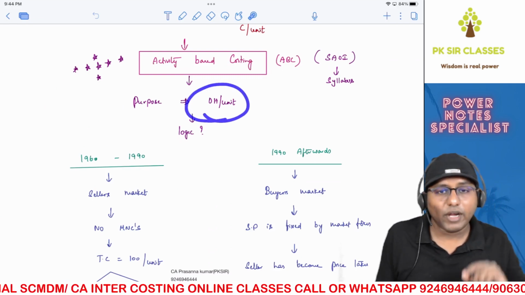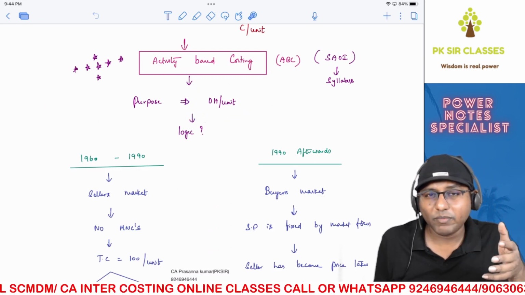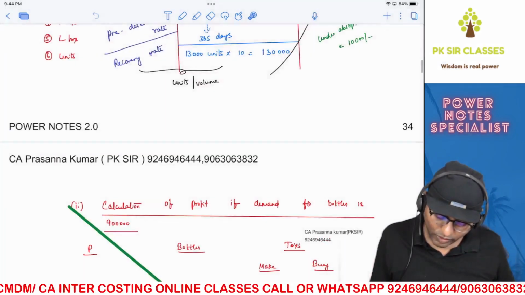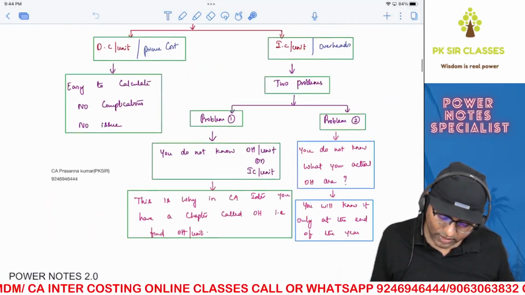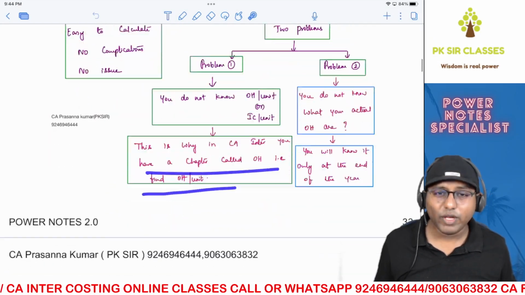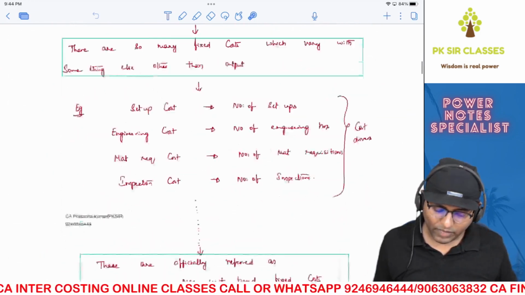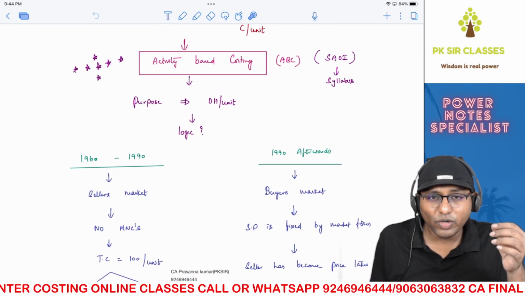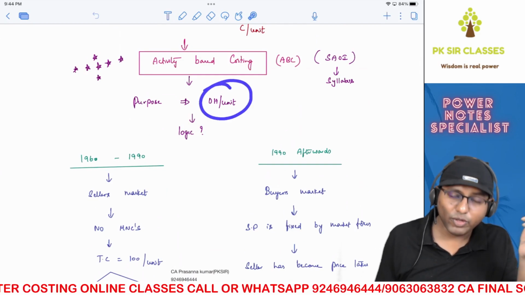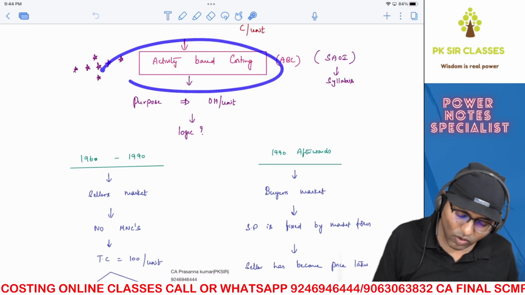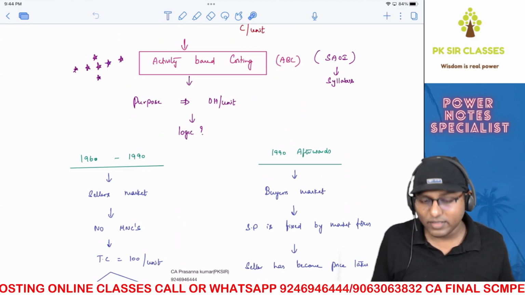The purpose is to find overhead cost per unit. Now you might be surprised because we already know how to calculate overhead cost per unit. How do we know that? We have learned that in our CA Inter, or CMA Inter. There's a chapter called overheads where we do 3 steps: primary distribution of overheads, secondary distribution of overheads, and absorption of overheads, where ultimately you try to find overhead cost per unit. So when you already know how to find overhead cost per unit, why do you need a separate concept again to calculate the same?